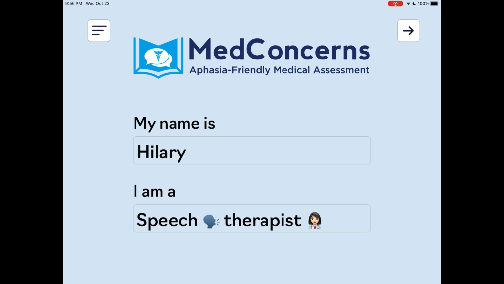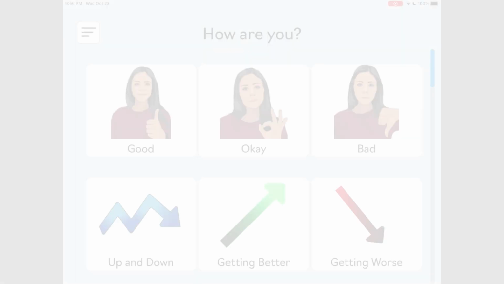All patient-provider interactions should begin with an introduction, and so does the MedConcerns app. The difference is that we begin with a multimodal approach, layering written, spoken, and pictured information for a more accessible communication environment during that introduction.